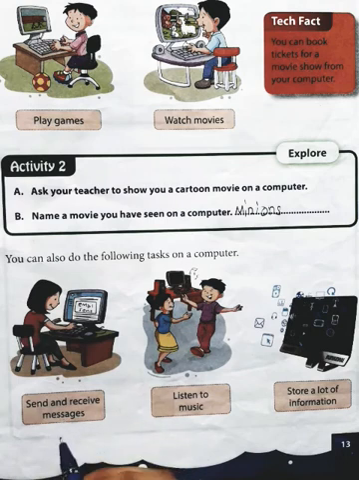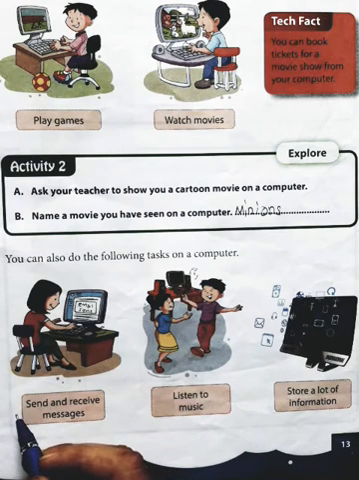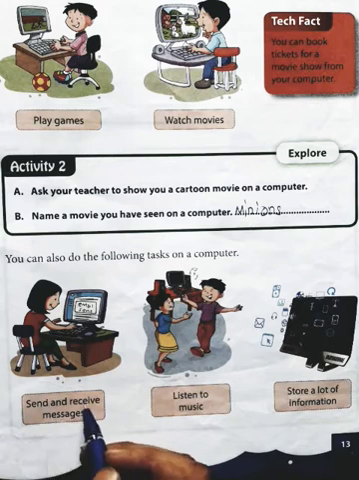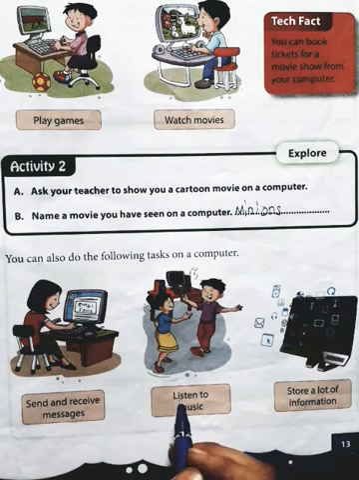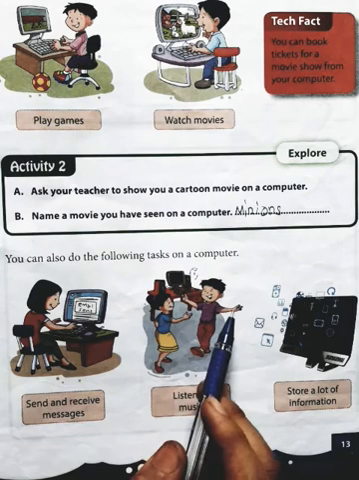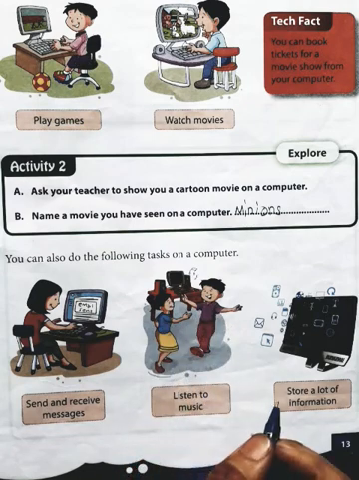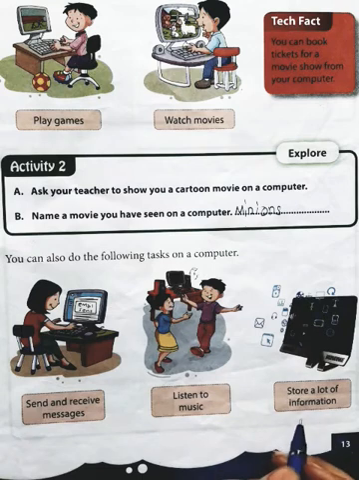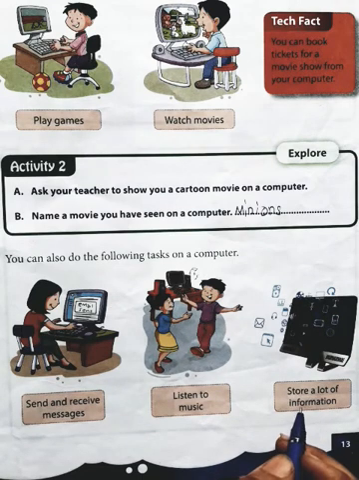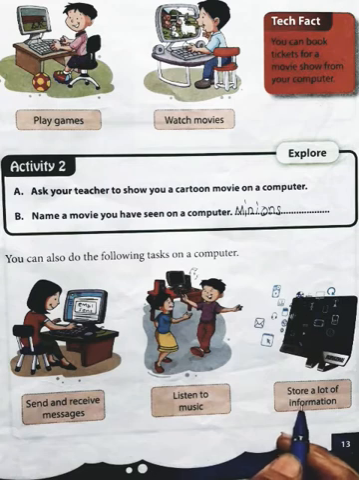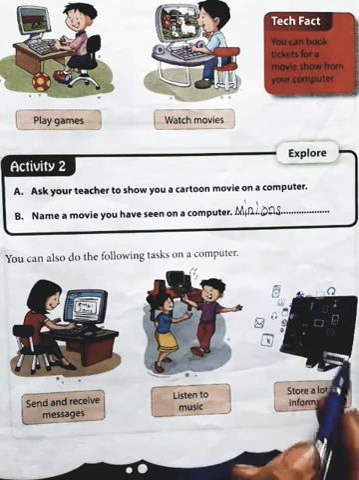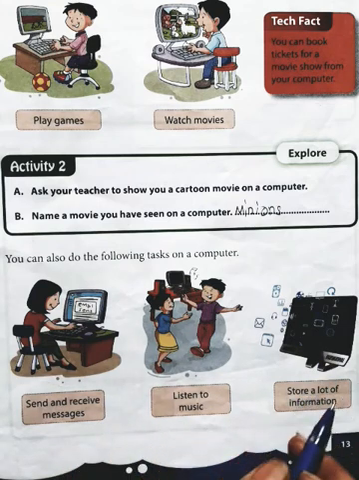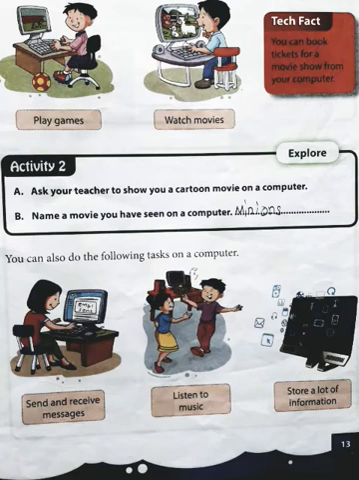So here remember three uses. The computer is used to send and receive messages, or you can say it is used to send and receive emails. The computer is used to listen to music because we listen to music on computer. It can store a lot of information such as games, movies, music, documents, your books you can store in the computer, right? So a lot of things can be stored in the computer. Remember these three uses. Now let us see activity 3.